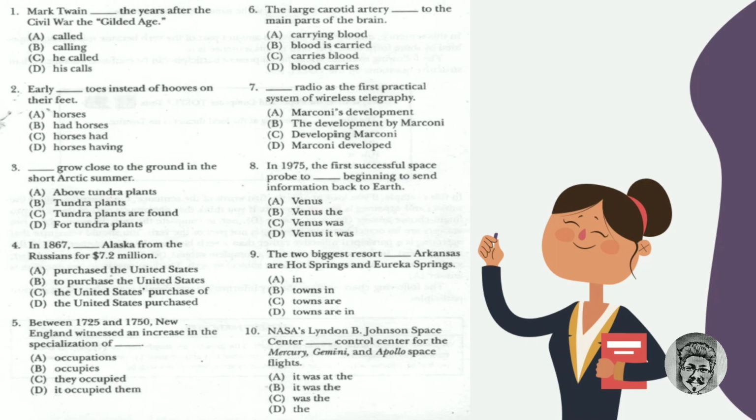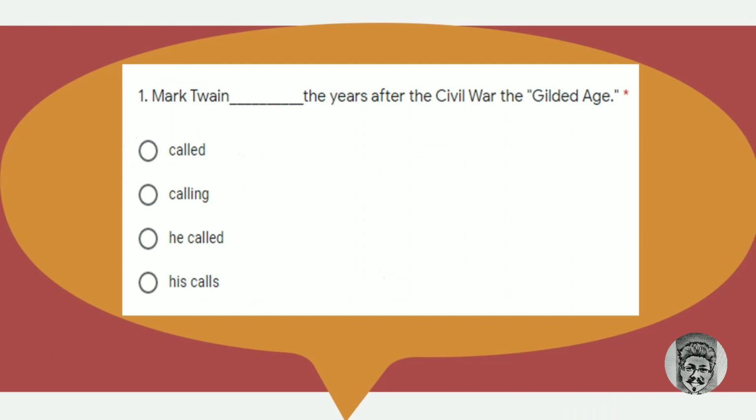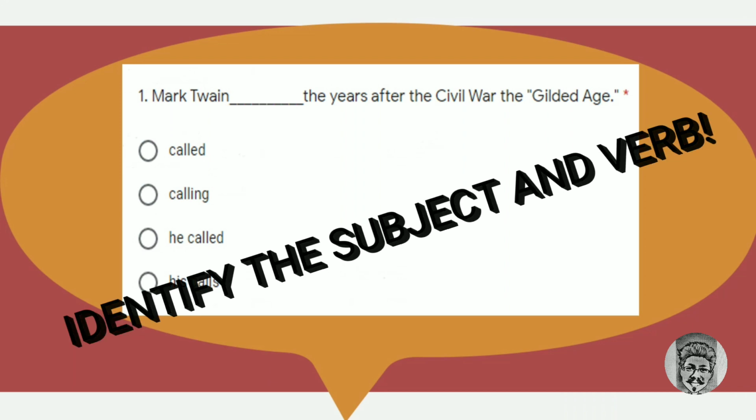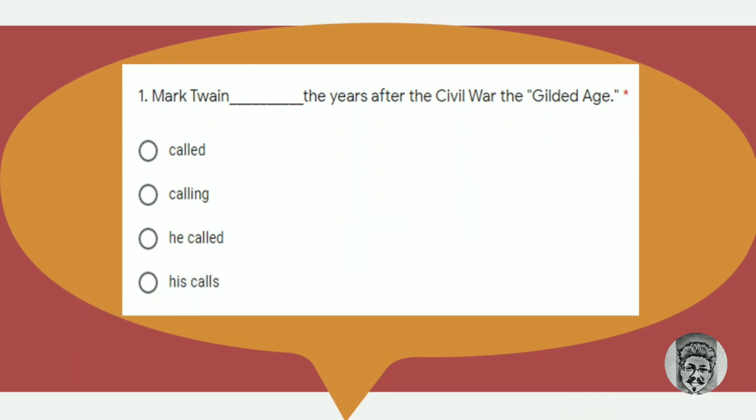Okay, as the opening, let's discuss number 1. Mark Twain, blah blah blah, the years after the Civil War, the Gilded Age. Based on what we have learned in the previous videos, to deal with structure, we have to find the subject and the verb. Let's analyze this sentence. Is there any subject?